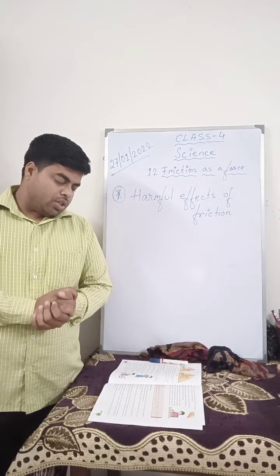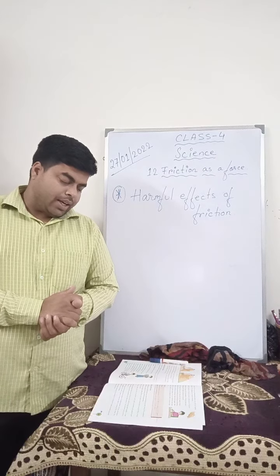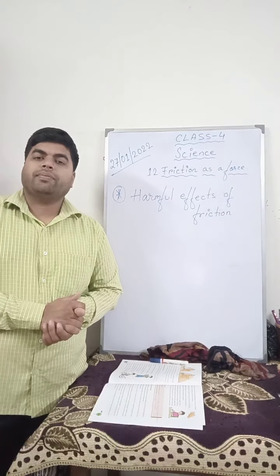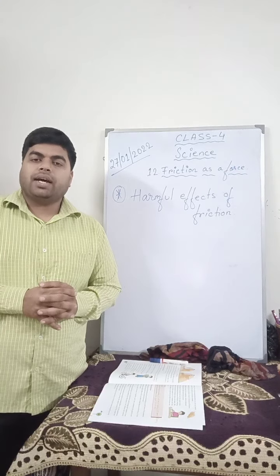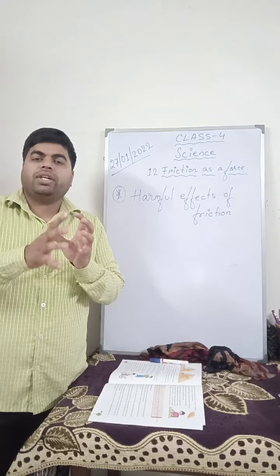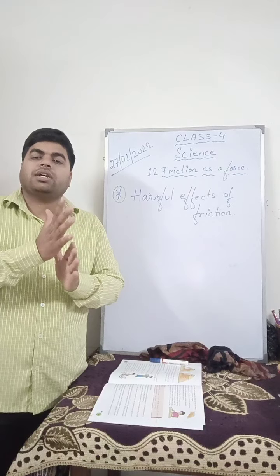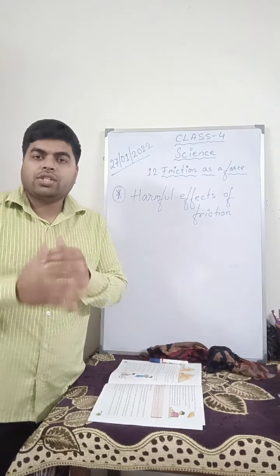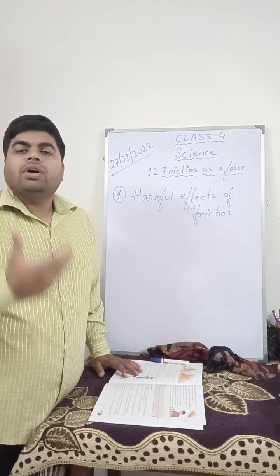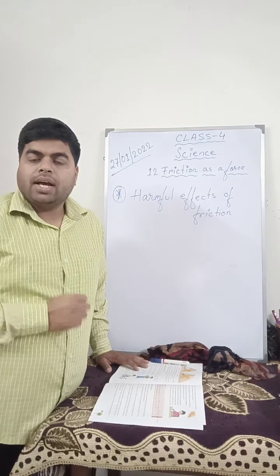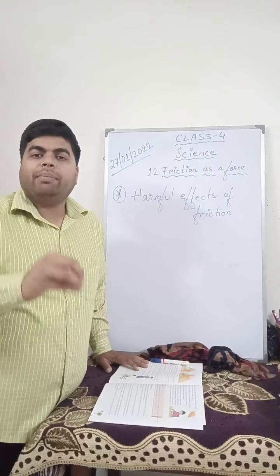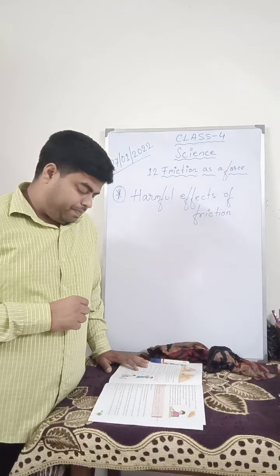Number two, friction causes wear and tear of machinery parts that constantly rub against each other. We know that machines have different parts, each connected to the others, and they rub against each other when they move. This excess friction can break down the machinery parts and cause depreciation and damage to them.